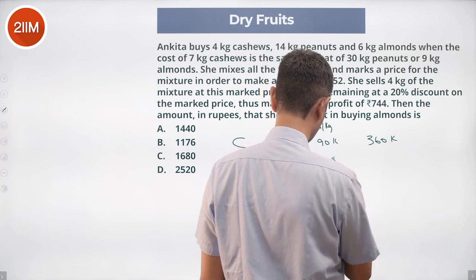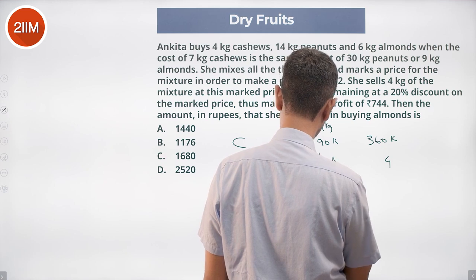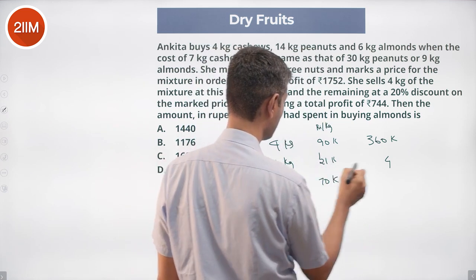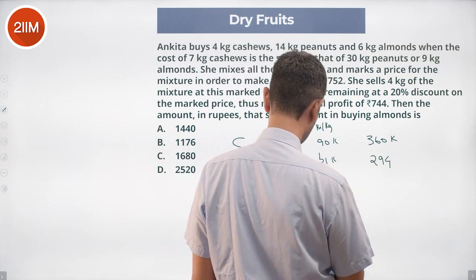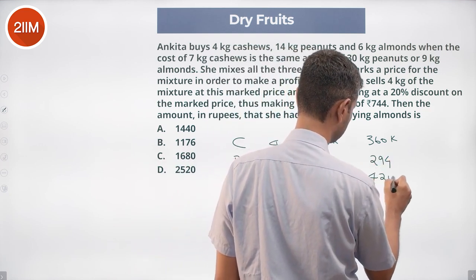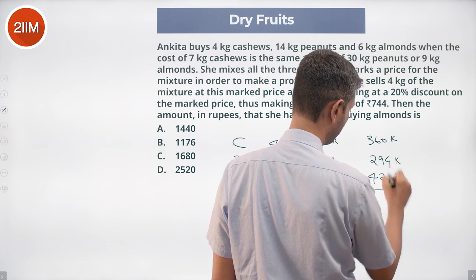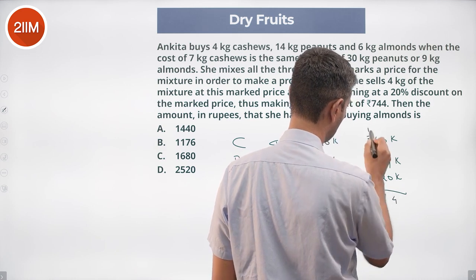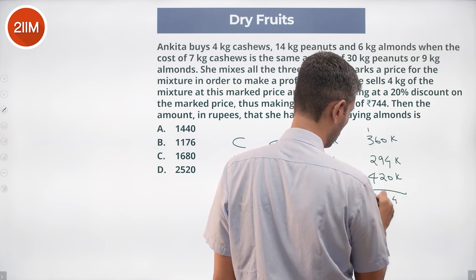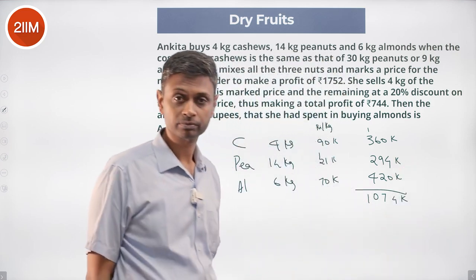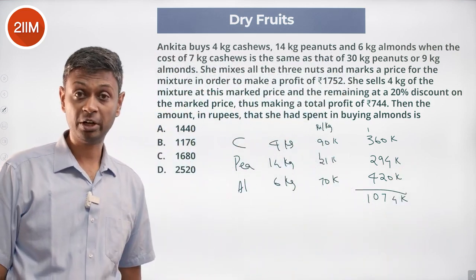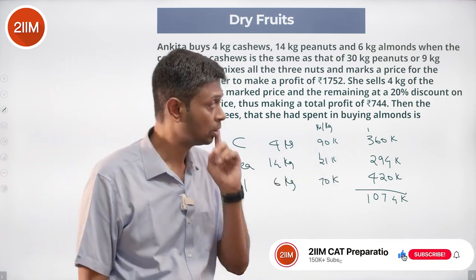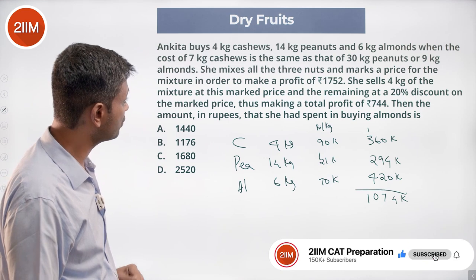14 into 21, 14 ones are 14, 14 twos are 28, 29, 294. This is 420. We add these three. This is 4, 11 plus 6, 17, 7, 1, 4 plus 2, 6 plus 4, 10, 1074k. That's the total amount of money she spent, of which almonds alone is 420. Nice. Now we are still not done.